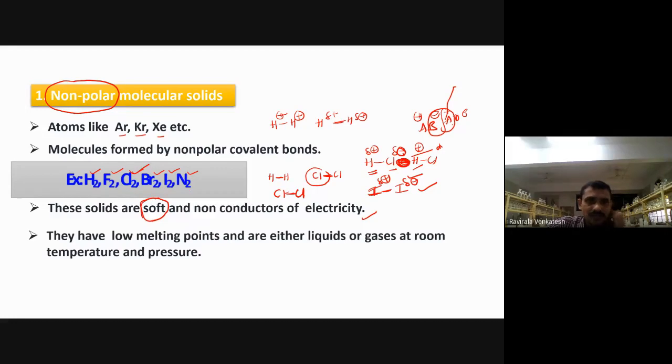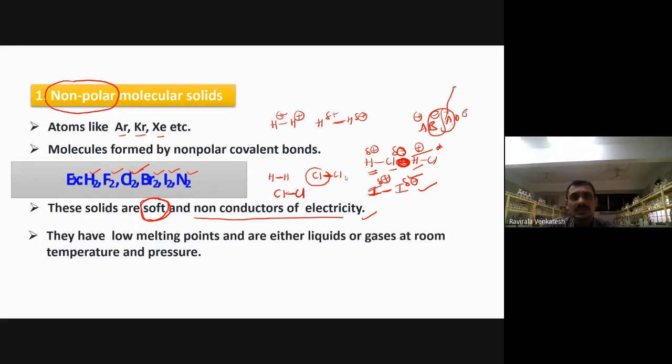Why are these non-polar solids soft in nature? Because intermolecular forces of attraction are weak. The forces of attraction are very weak. And next point, they are non-conductors of electricity. They do not conduct electricity. Why? Because there are no ions. First of all, there are no ions produced here, and there are no free electrons to pass here.